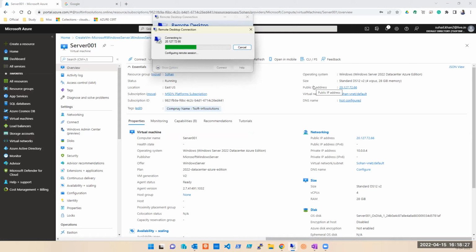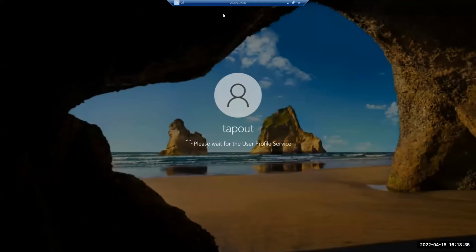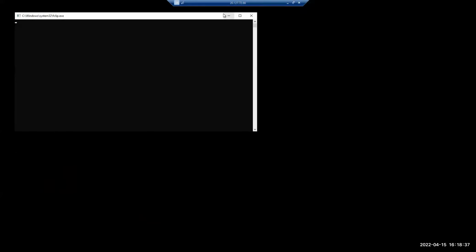So this is a simple technique which we have. Let me open this. So this is how we can quickly get a server up and running. It hardly took 5 minutes and I have my server up and running. So this is the benefit or beauty of cloud. So I will work on this.